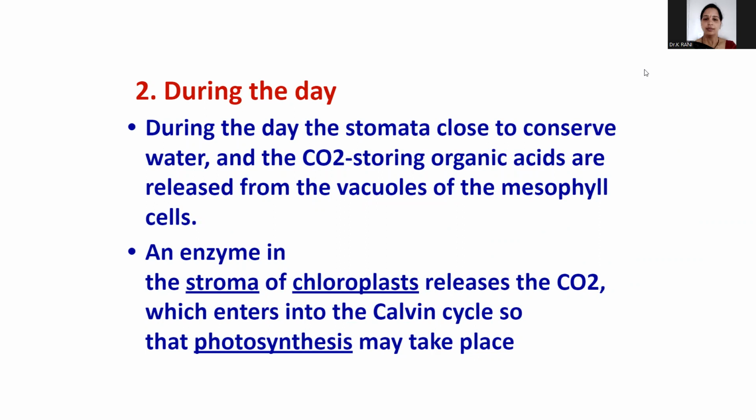In deacidification, during the daytime, the stomata will close to conserve water and carbon dioxide. The stored organic acids are released from the vacuoles of the mesophyll cells. An enzyme in the stroma of the chloroplast releases the carbon dioxide, so it enters into the Calvin cycle, and photosynthesis takes place in the daytime.